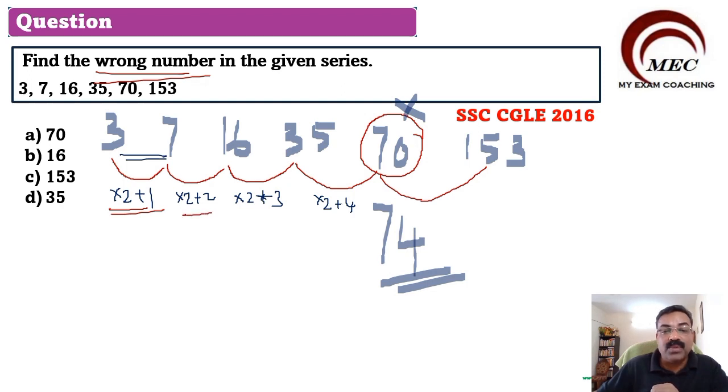Multiplied by 2 plus 2, into 2 plus 3, into 2 plus 4, then into 2 plus 5. When you continue that multiplication, here the number 70 is wrong. It should be 74. So the wrong number in the series is 70. You can mark the correct option, option A.